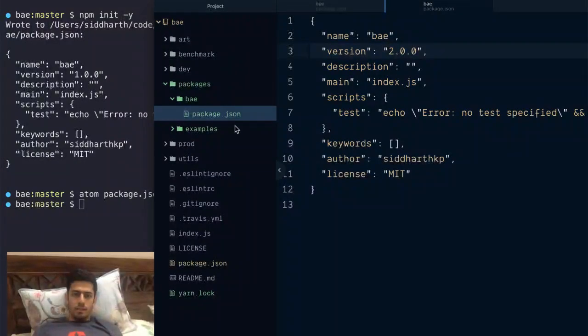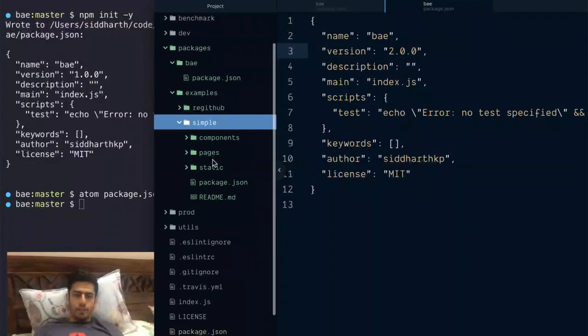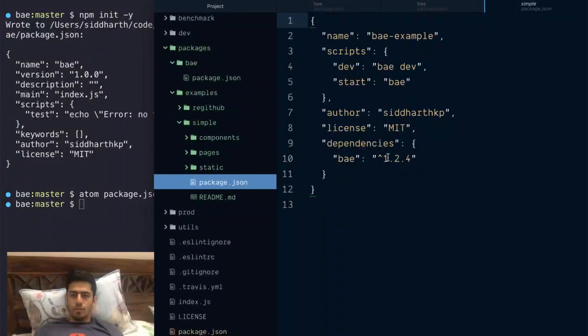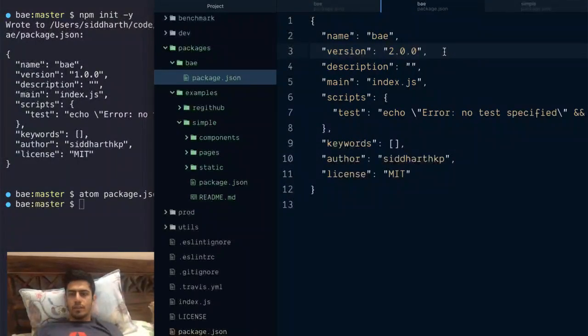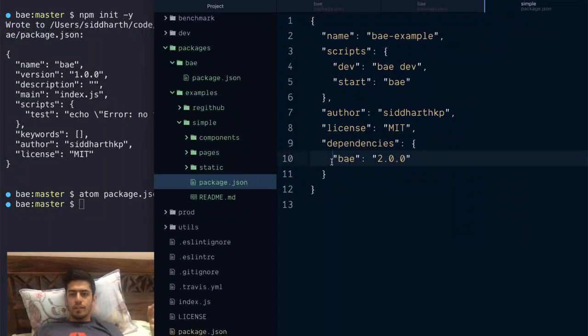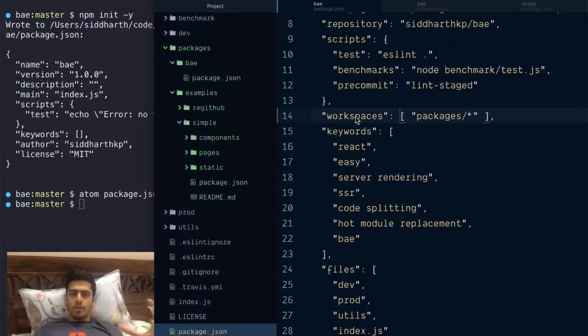And in the other thing, over here in my package.json, if I use the same version as I've declared over here, it's not actually going to install it from the npm registry. It's going to install it from the local workspace, because I've declared that this is dependent, right?